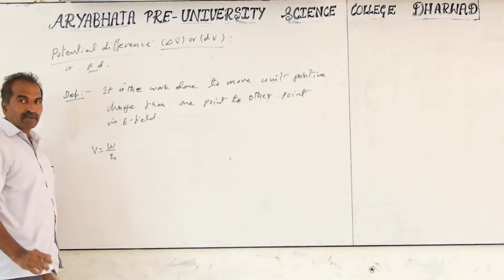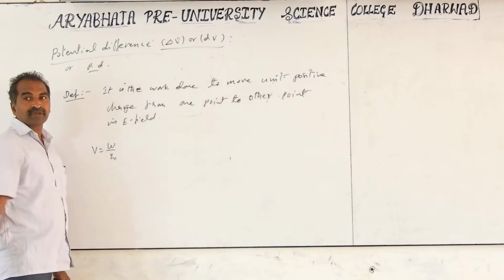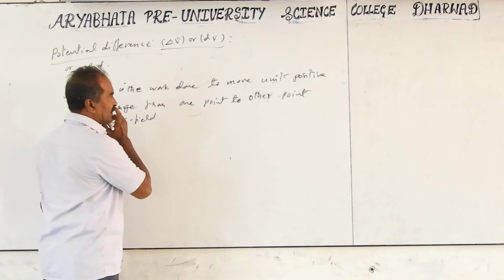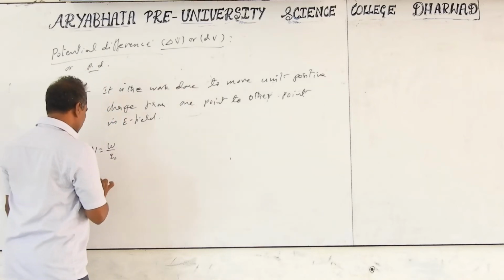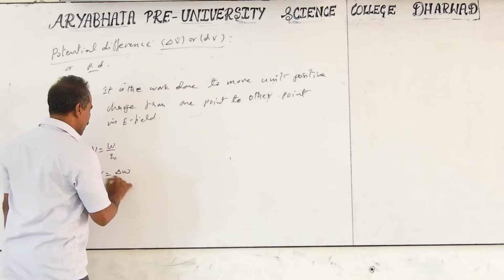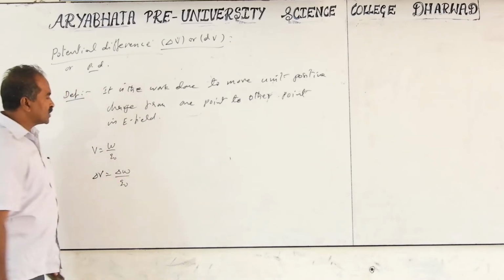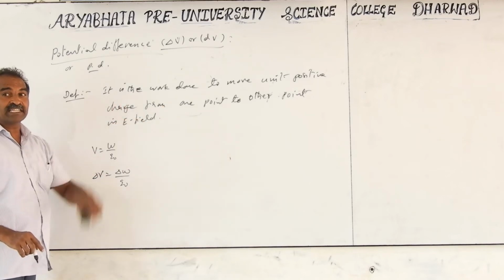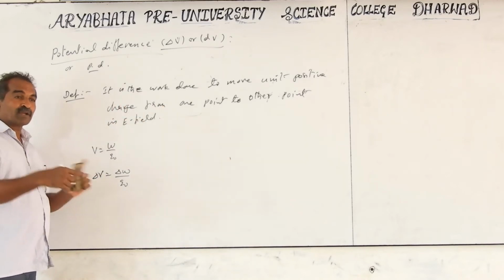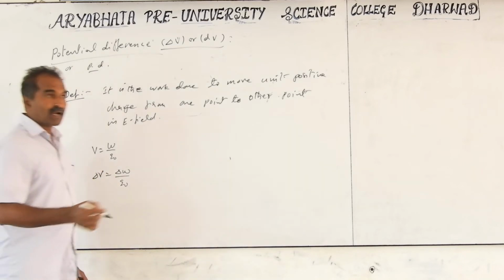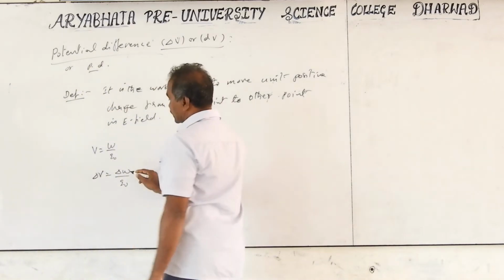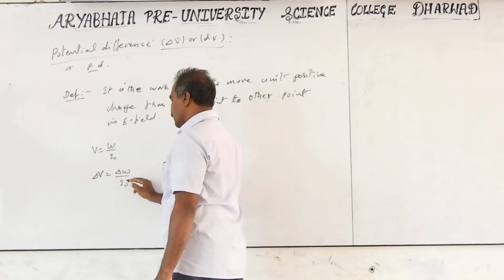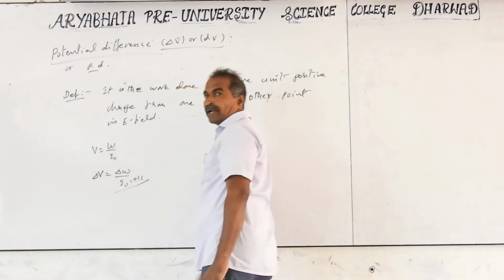So in that case we were bringing the charge from infinity to the given point of the electric field. But here, what does difference mean? Difference of the two, one subtracted from the other. Potential difference, delta V, is equal to delta W by Q naught. It is the work done to move the charge from one point to another point in the electric field. Previously we were bringing it from infinity, where there was no electric field. Now we are moving from one point to another point within the electric field itself, not from infinity. That work done is the potential difference, with the charge you are moving being 1 coulomb.